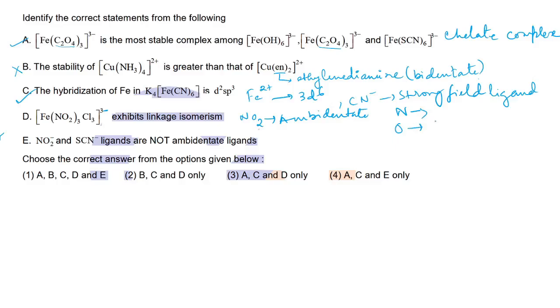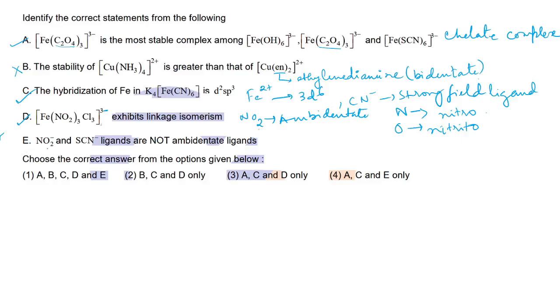If N bonds, it will be called nitro. If oxygen bonding happens, it is nitrito. Okay, nitrito. So D is also correct.